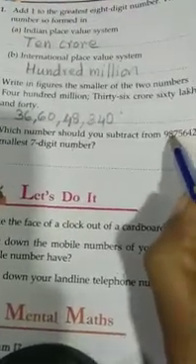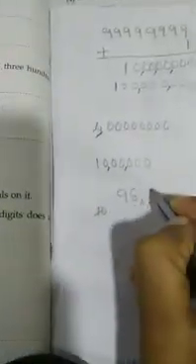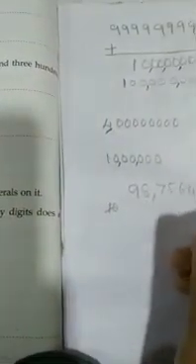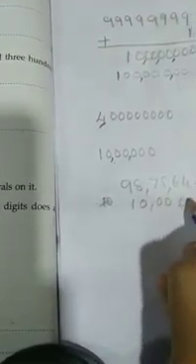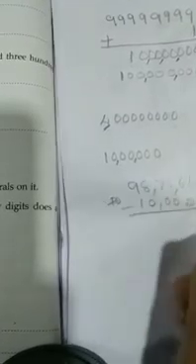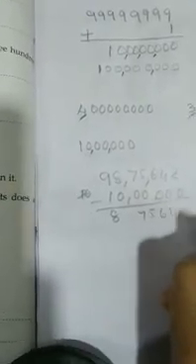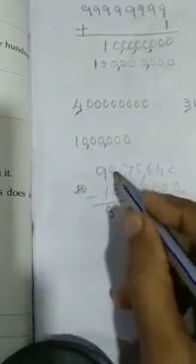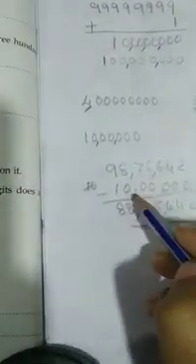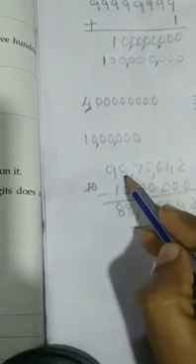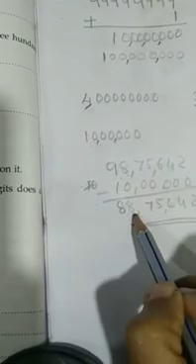Okay. So from this, I'm writing that number over here, 98,75,642. When you subtract 10 lakh from this, what will you get? 10 lakh is the smallest 7 digit number. All these other digits will come the same way, they won't change. Only 98 minus 10, what will it be? 88. So this will be the number if you subtract 10 lakh from 98 lakh 75,642. So you will get 88 lakh 75,642.